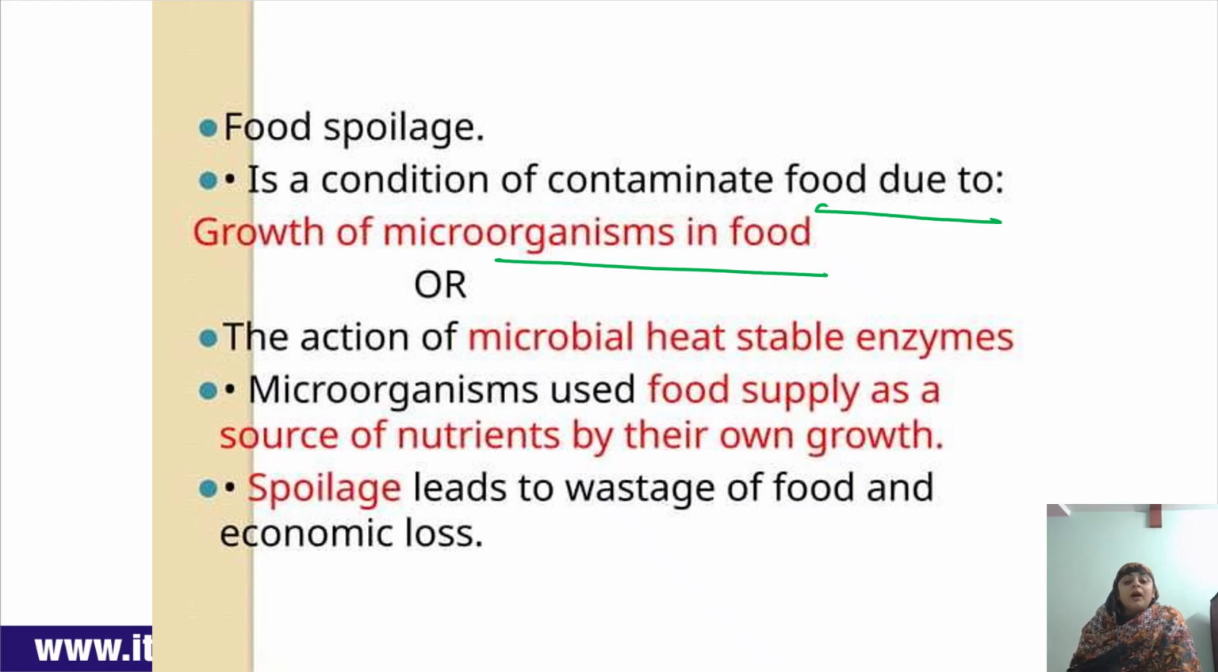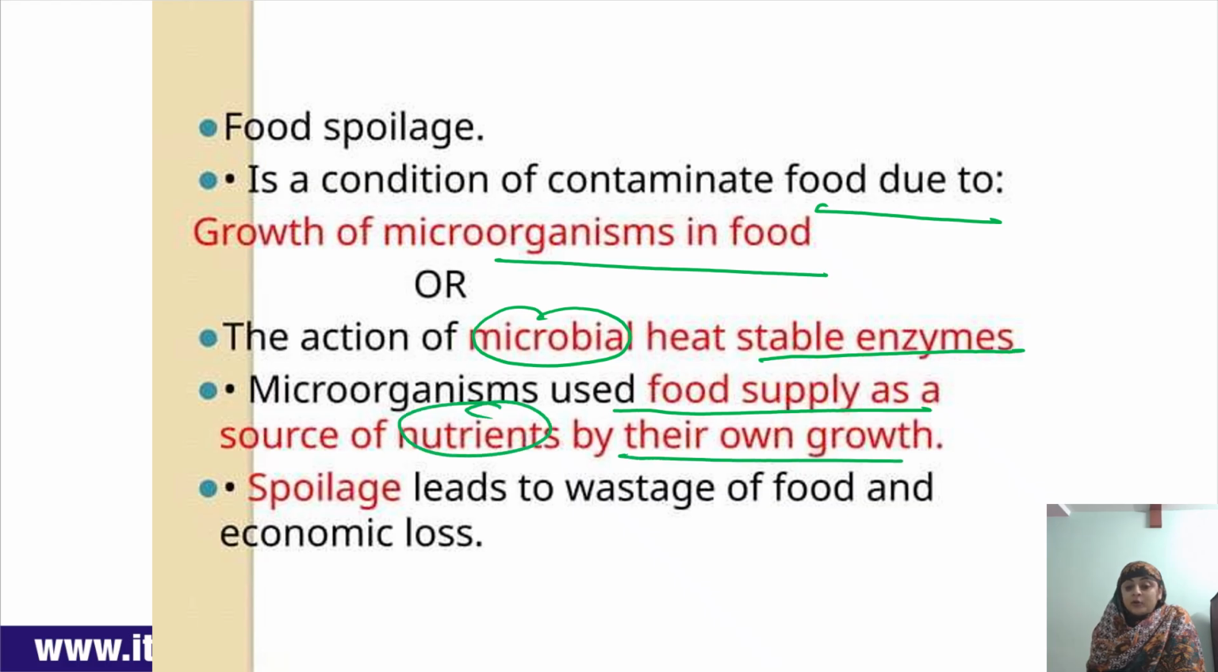Food spoilage can also occur due to microbial heat stable enzymes. Okay, microbial heat stable enzymes are present in the food product, and due to them food spoilage can occur. Microorganisms use the food supply as a source of nutrients for their growth, and spoilage leads to wastage of food and economic loss. Obviously, when spoilage occurs, what happens? Wastage of the food occurs, and along with that, economic loss will also occur. And this spoilage occurs because microorganisms use the nutrients in the food product as a source for their growth.